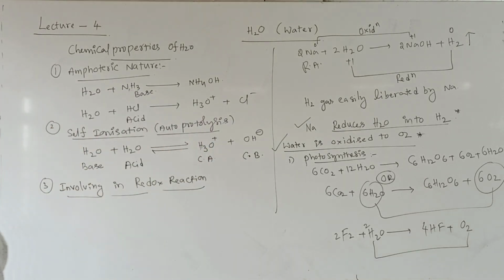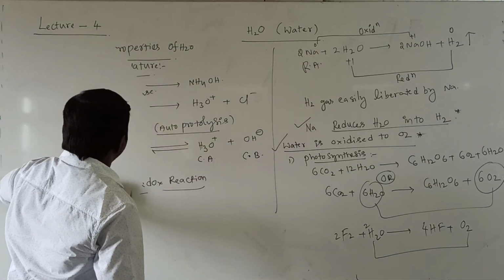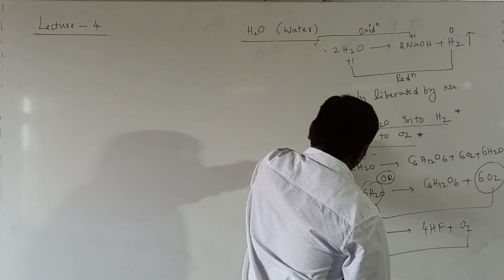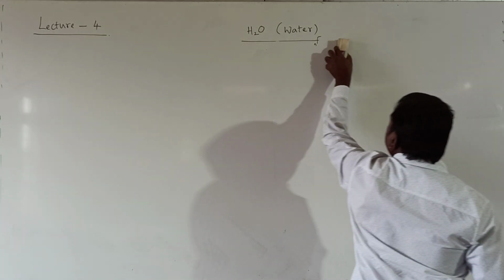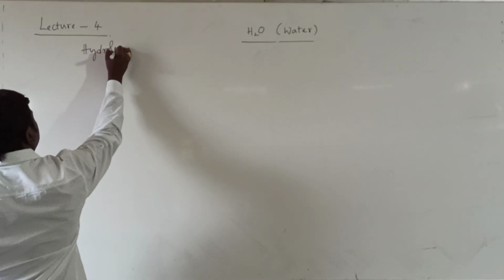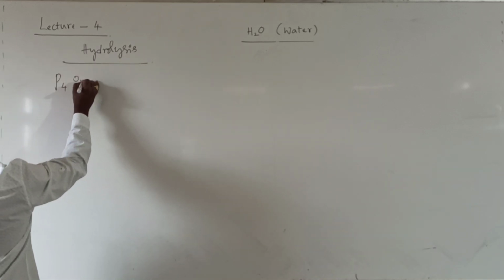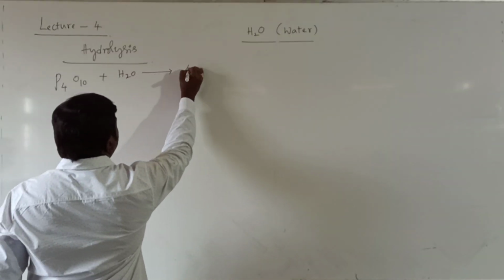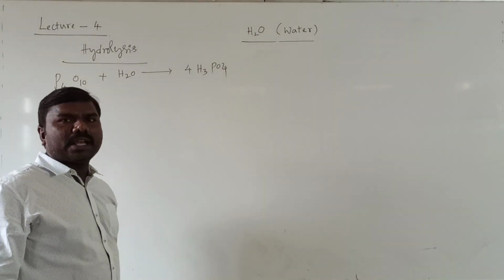Next, hydrolysis reaction. It means water can react with any oxide, then forms acids. Hydrolysis: P4O10, phosphorus pentoxide, treated with H2O gives rise to 4H3PO4, phosphoric acid.